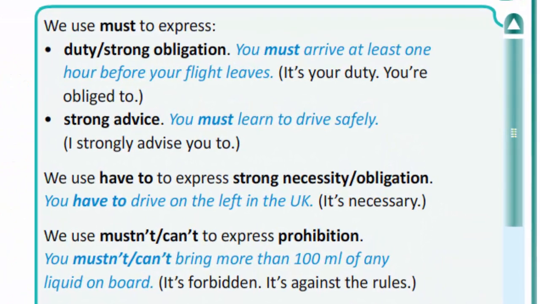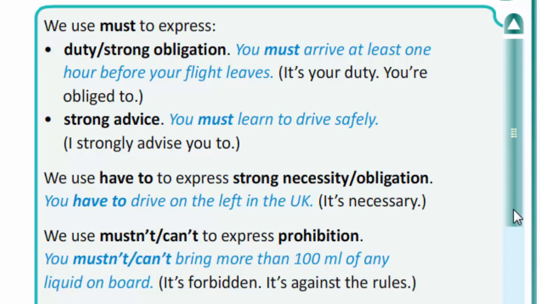We use must to express duty, strong obligation. For example, you must arrive at least 1 hour before your flight leaves. We also use must when we are speaking about strong advice. You must learn to drive safely. We use have to express strong necessity or obligation. For example, you have to drive on the left in the United Kingdom.